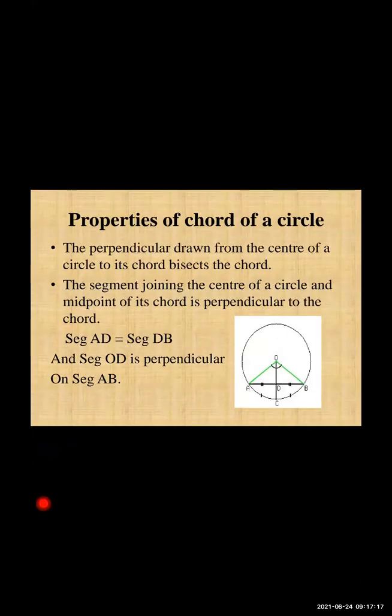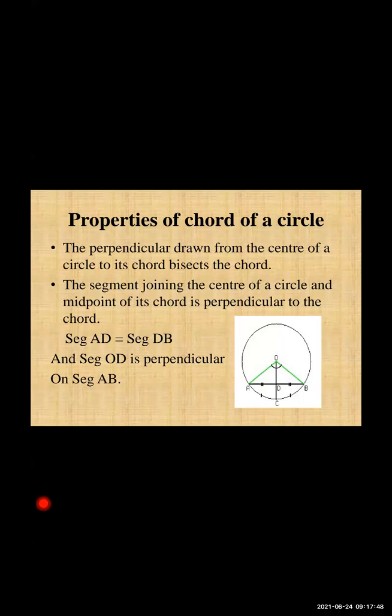The first property of chord of a circle states that the perpendicular drawn from the center of a circle to its chord bisects the chord. तो जहाँ से हम सेंटर से अगर हम एक परपेंडिकुलर बाइसेक्टर लेते हैं और chord पे डालेंगे, then it cuts the chord in exactly two equal parts.